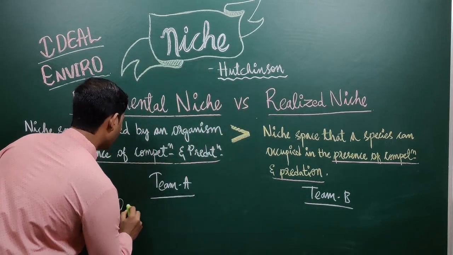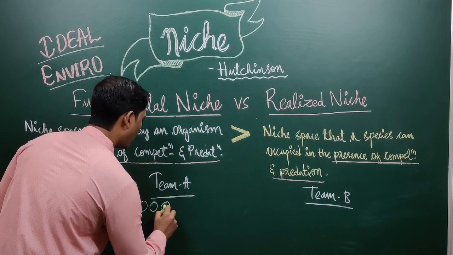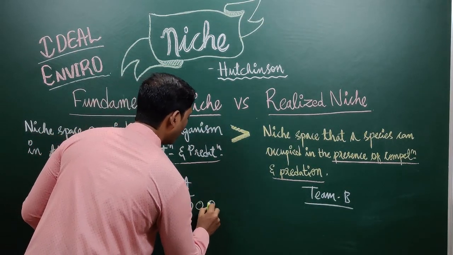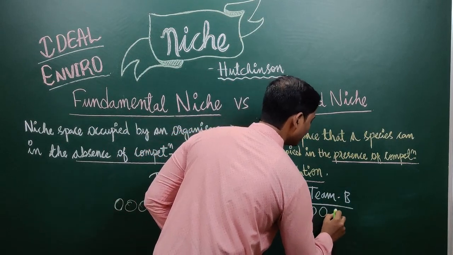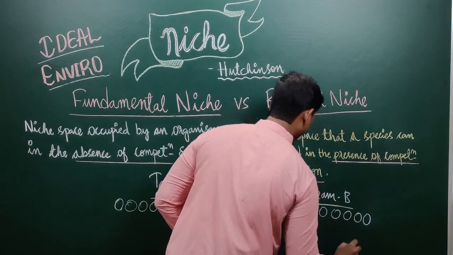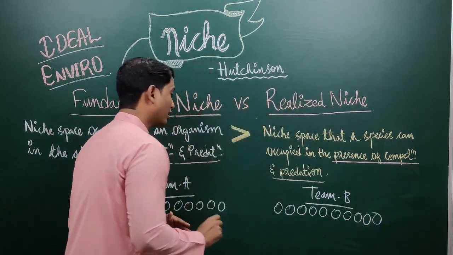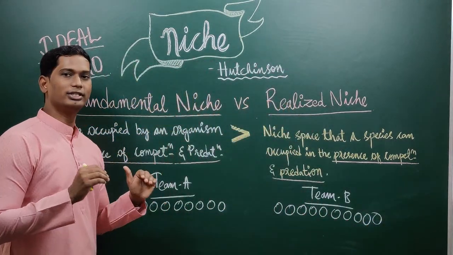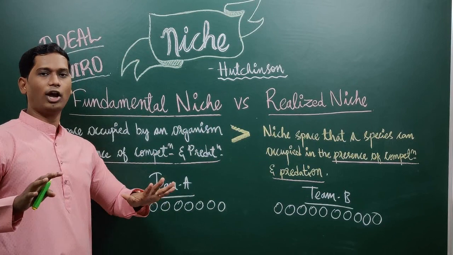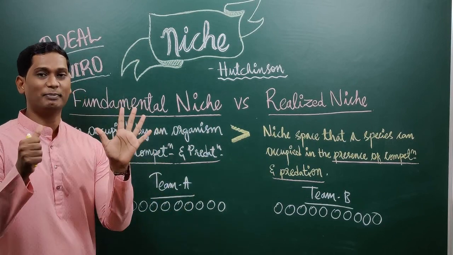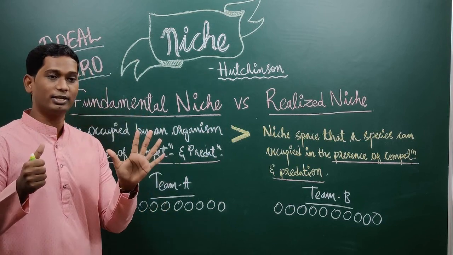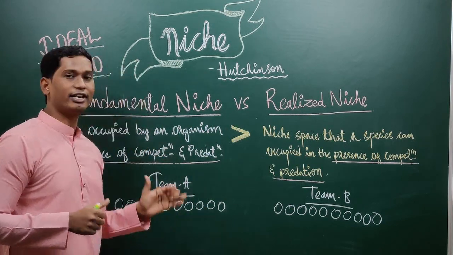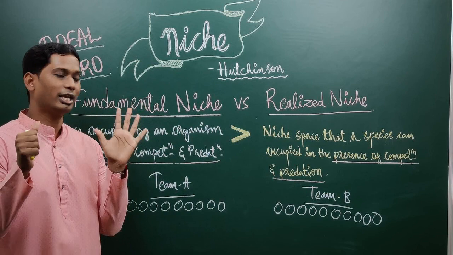See, 1, 2, 3, 4, 5, 6, 7, 8, 9, 10. Here also 10. But the thumb rule CSIR gave is: however many qualify, we will give only 6 pizzas. Whether only one student qualifies, he will get 6 pizzas, or 10 students qualify, they will get only 6 pizzas. That is the thumb rule. Keep that in mind.